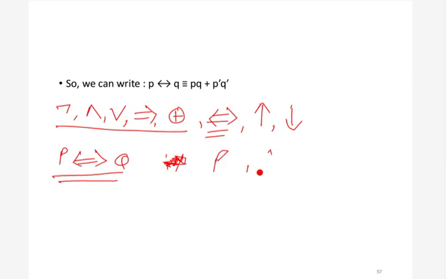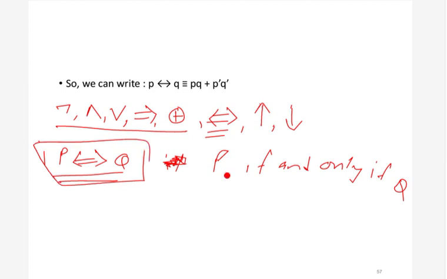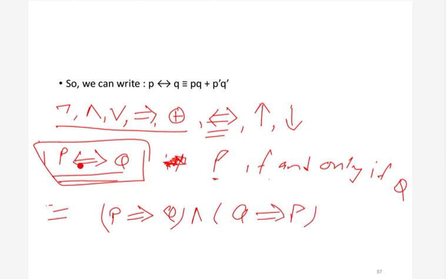Why? Because you can see that both sides implication is there, so we can also write it like this: P implies Q and Q implies P. This is the meaning of this. P biconditional Q: both ways, this way and this way, we have implication, so basically both sides must be true. That is the operator, and we interpret it like this: P if and only if Q.